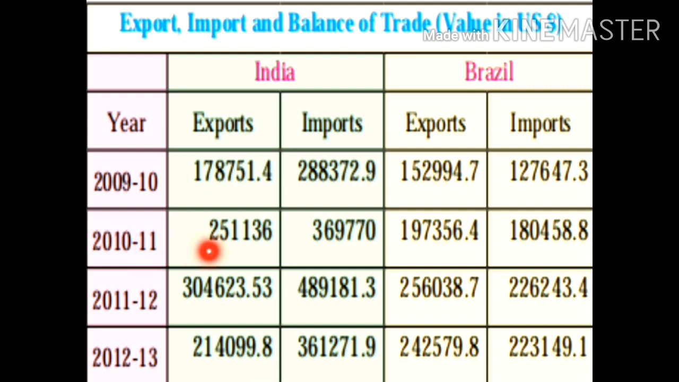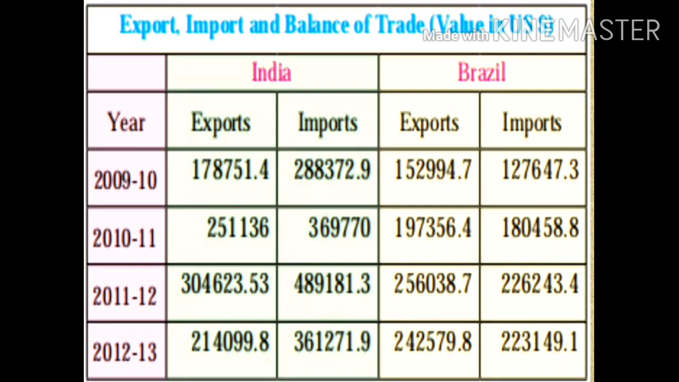In the year 2010-11, the export of India was 2,51,136, whereas the import is 3,69,770. Again here we find that the imports are more than the exports. So here again it is unfavorable in the year 2010-11. In the year 2011-12, we find that the export is 3 lakhs, whereas the import is 4 lakhs. So again in 2011-12, the imports are more than the exports. So this is an unfavorable balance of trade.